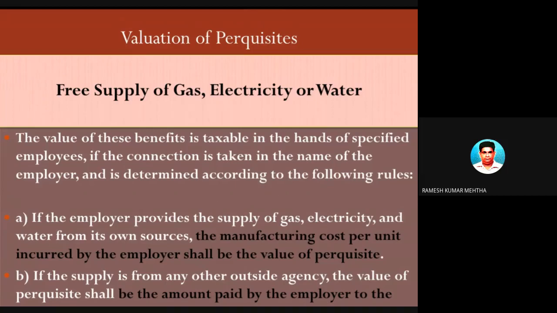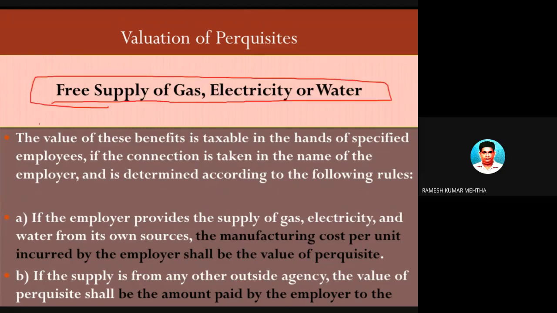Next one, the third perquisite. Now let's talk about the third perquisite. The third perquisite is free supply of gas, electricity, and water. The third perquisite is free supply of gas, electricity और water.